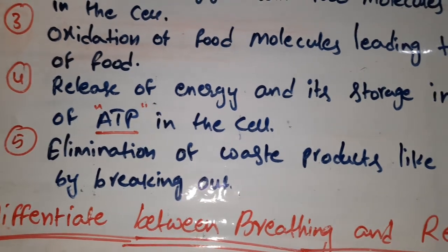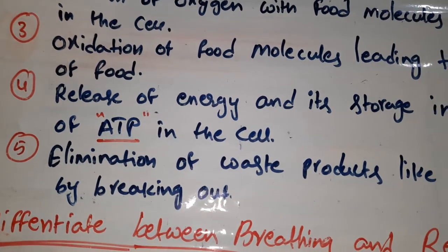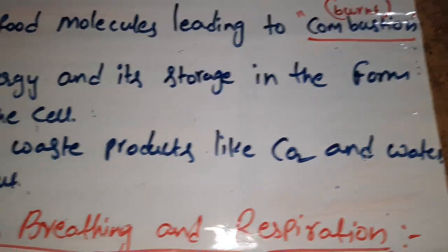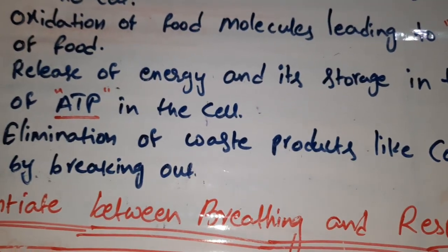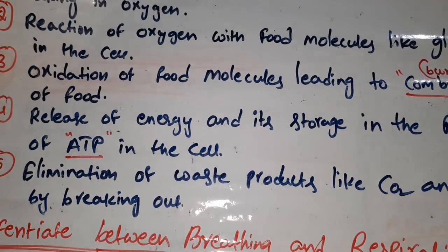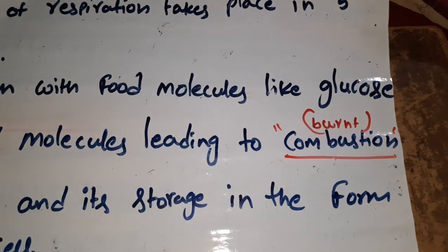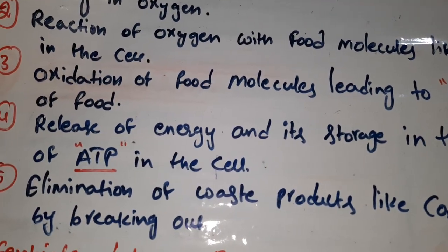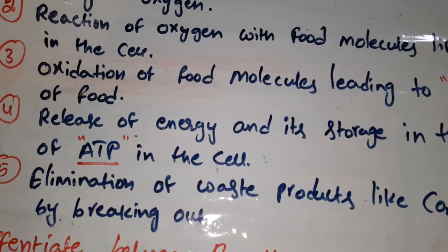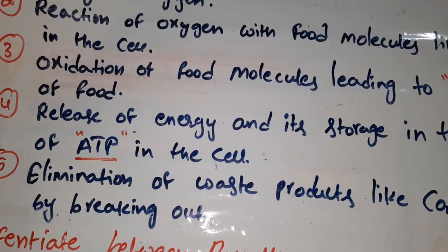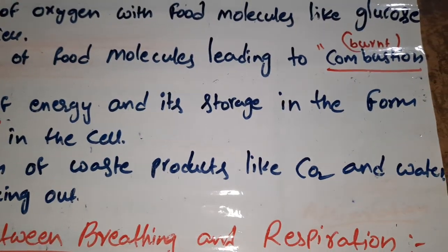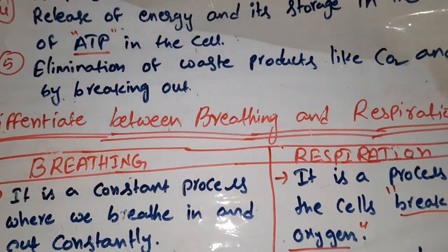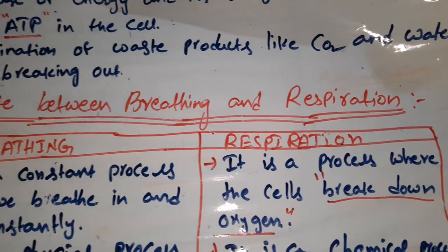The last step is, after release of energy, elimination of waste products like carbon dioxide and water by breathing out. How is it released? Here, combustion means burning. After combustion, the release of energy is stored as ATP. After ATP, the waste products like carbon dioxide and water are eliminated. So these are the five steps.